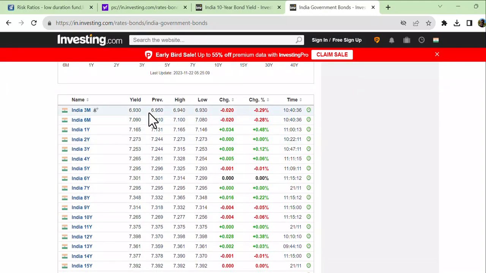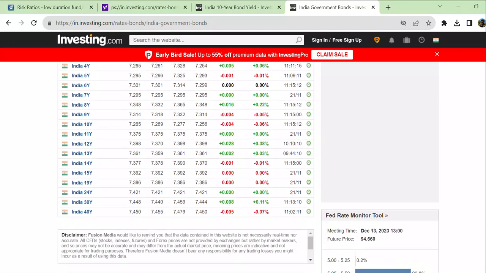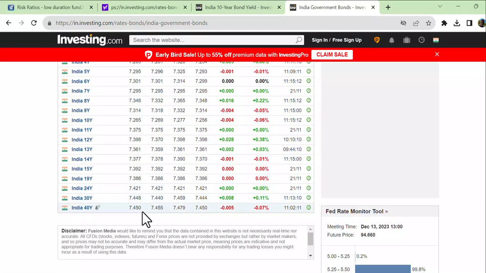What is the yield for a 3-month bond? 6.9. And what is the yield for a 40-year bond? 7. Which is higher? 40-year. Now these bonds are risk-free bonds. Please listen to me, very important concept. The bond which is of very short duration will carry a little lesser return. The bond which has the longest duration, 40-year, will carry a higher return. Though the government bond is risk-free for us, we are not going to lose any money.